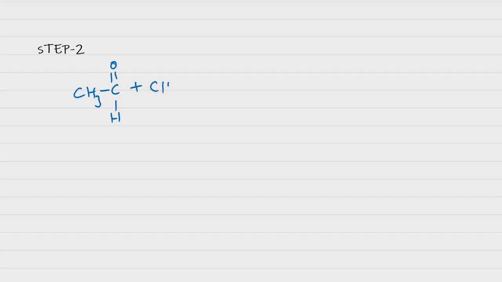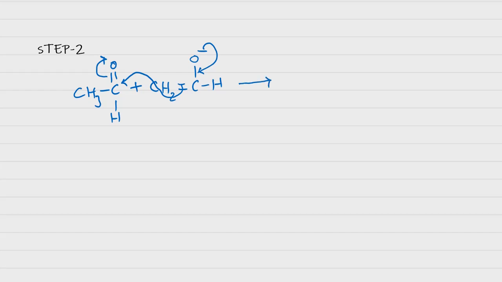See here, there will be plenty of unionized molecules in the reaction mixture because the base OH minus or the NaOH is not sufficiently basic to ionize all the aldehyde molecules. So there will be plenty of unionized molecules. Now this is the nucleophilic attack of enolate ion over the unionized electrophilic carbonyl molecules of the acetaldehyde.